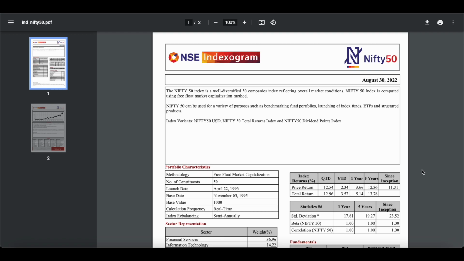ETF. An ETF is something which will be traded on the exchange, whereas a mutual fund is maintained by some fund manager. He will be investing after the market hours. He will take the money from us and then invest on the next day. It will not be traded on the exchanges, but both are almost the same.